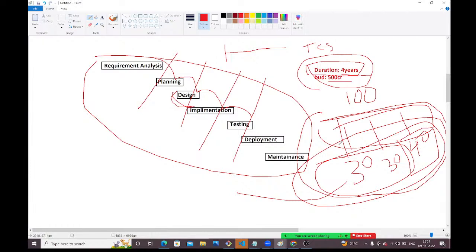But in waterfall, 4 years again you need to rework. It is not that easy. Here only 1 month. We can change what client is expecting, according to client expectations. Not a problem in Agile, but in Waterfall, that is not possible. Is it clear, guys? Understood what I am telling?